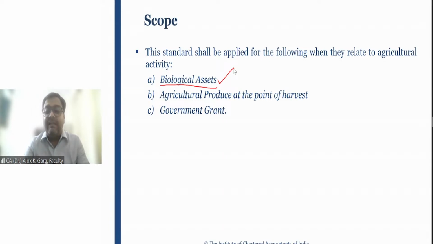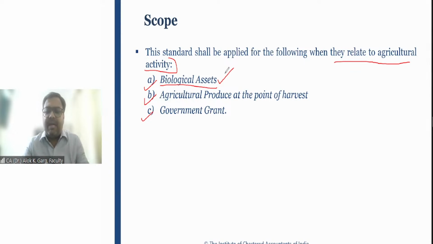So it applies to biological asset when they relate to agricultural activity. This standard shall be applied for biological asset, for agricultural produce, for government grant. But this will be applied only when it relates to the agricultural activity.